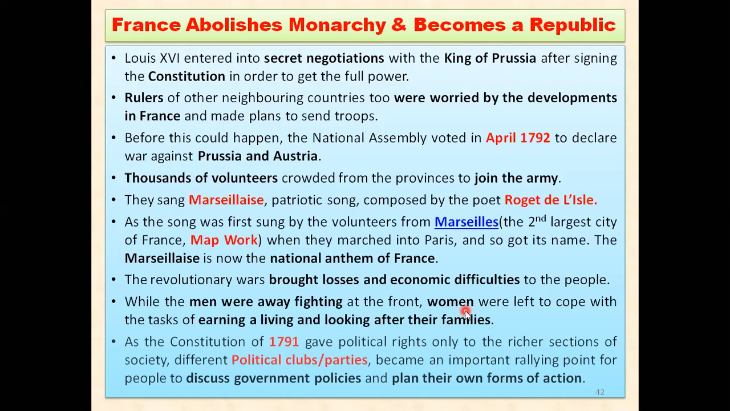So what about those poor members, those who were not financially strong? They tried to form political clubs, or you can say parties. They tried to form different small parties, and they started discussing government policies, and even planning their actions so that they can also get the right to vote.